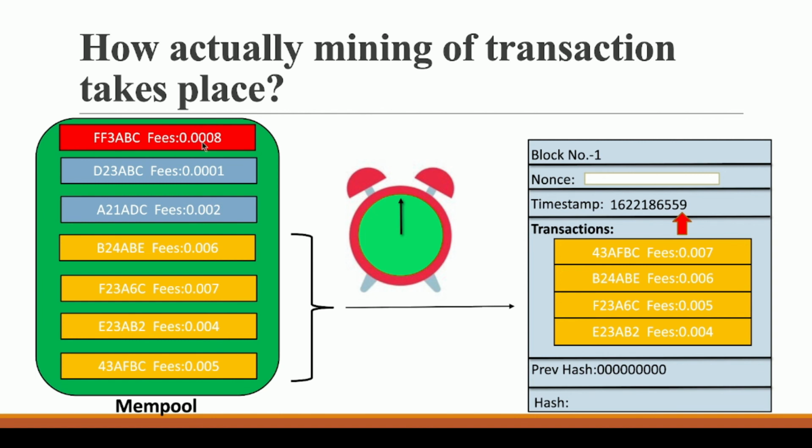But still, you can clearly see that 0.008 is way less than these transactions. So chances are that this transaction will never be picked by the miner. So just be careful if you are doing any type of cryptocurrency transaction on Bitcoin or any other blockchain. Just remember that your transaction fee should not be so low that the miner will never pick your transaction from the mempool. And in the next video, definitely we will talk about this mempool in much greater detail.